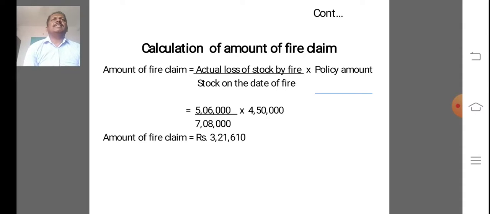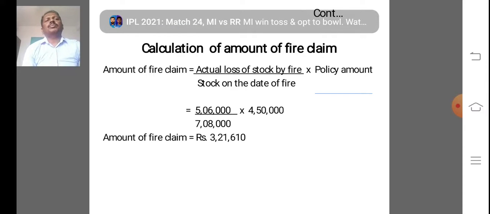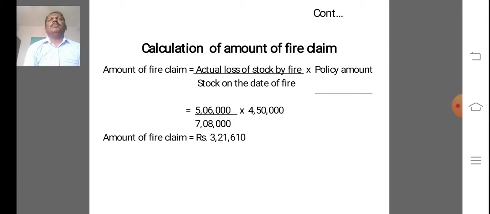All 5 years rate of gross profit percentage we are adding and dividing by number of years, then we get the average rate of gross profit. That average rate of gross profit will be used in step number 3 for preparation of the memorandum trading account to find out the closing stock on the date of fire.